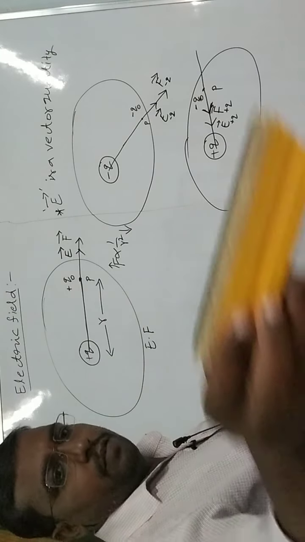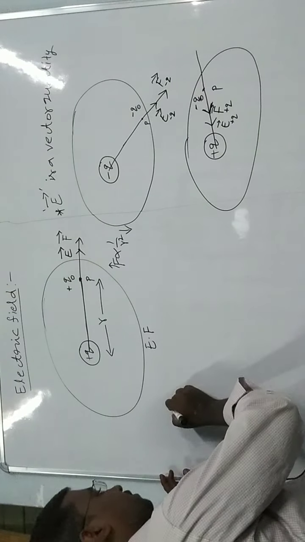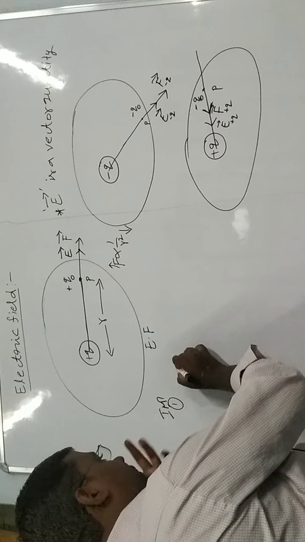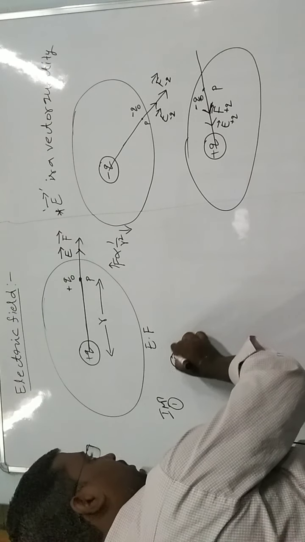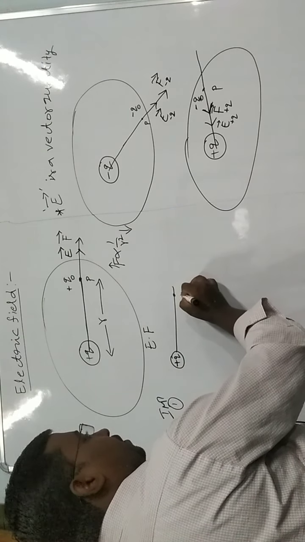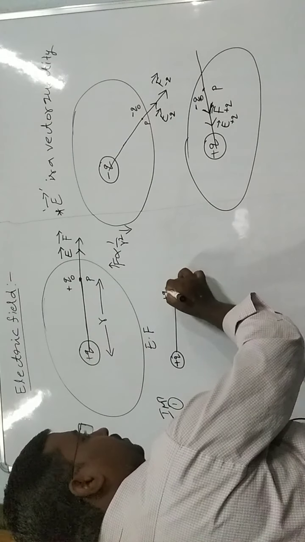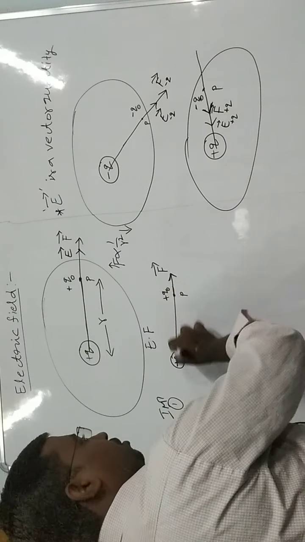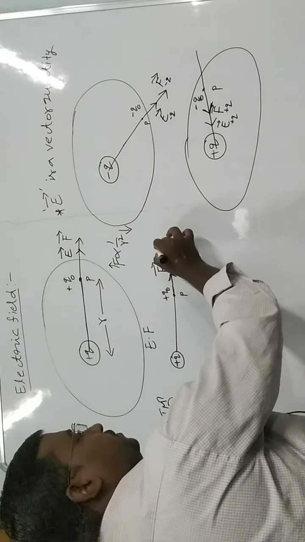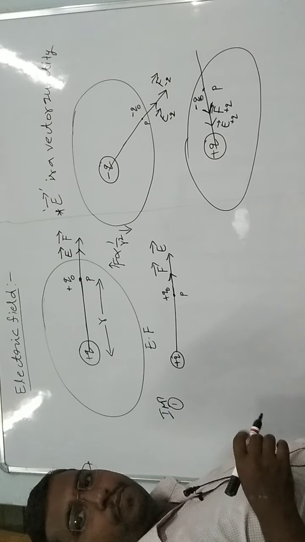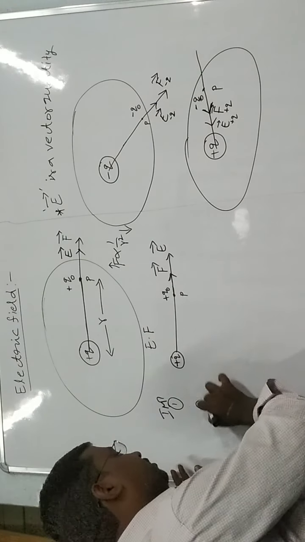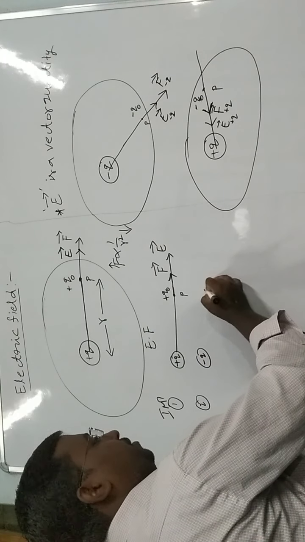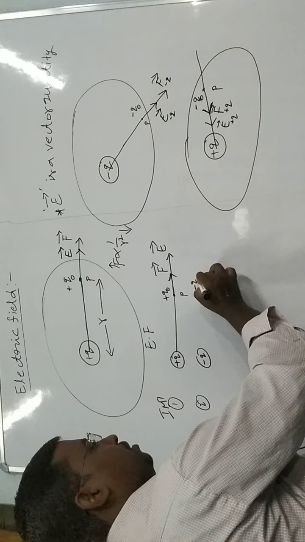First of all, I simply state the conclusion. Important point 1: due to plus Q, at point P we place plus Q naught. The force direction is away from the main charge and the electric field is also in the same direction. Second important point: we take minus Q, and similarly at point P we take minus Q naught.